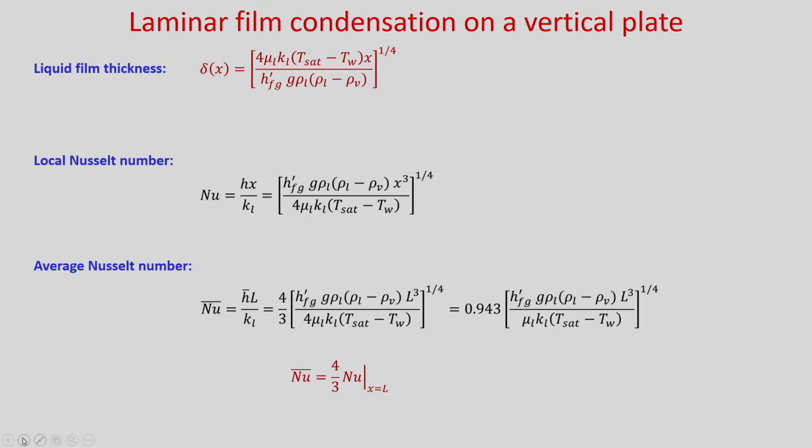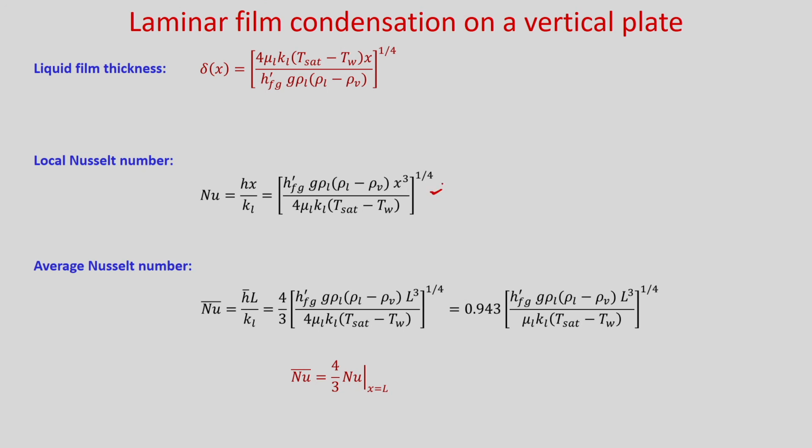Now, we can easily calculate the Nusselt number, because as you have found the local and average heat transfer coefficient, using that you will be able to calculate the Nusselt number. So, you can see Nusselt number is h x by K L. h already we have found. So, if you put h here and rearrange, you will get this expression. Okay.